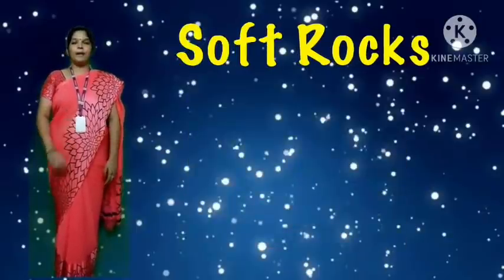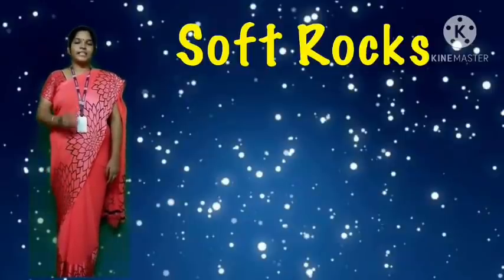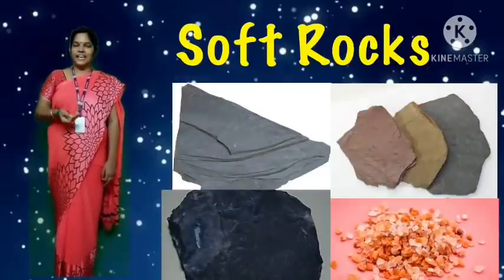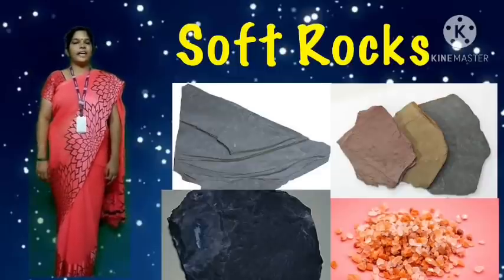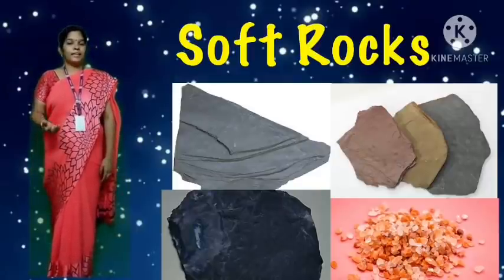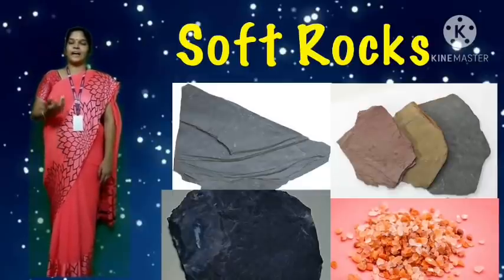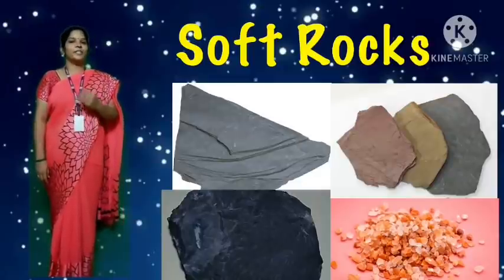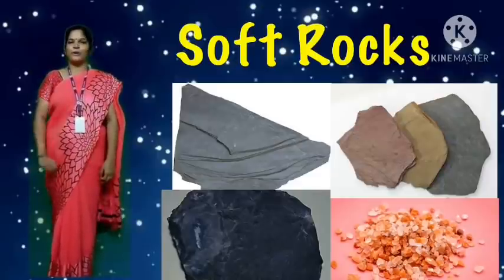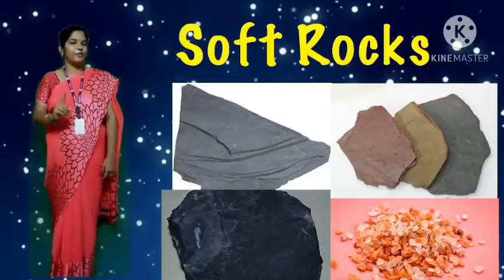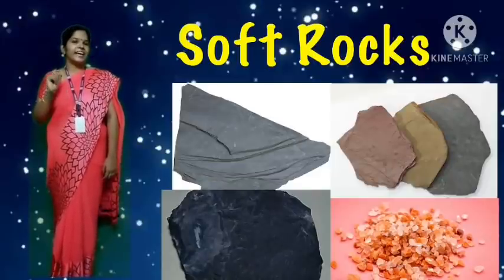And then we learned about soft rocks. Slate is a soft rock which is used in making blackboards and slates for writing. Also, slates are used in tiles and roofs of houses. Shale is used in making buildings, paints, bricks and plastics. Limestone or chalk is a soft rock which is used to write on blackboards. Rock salt is edible. It is used in flavoring food. It is used to add taste to the food.